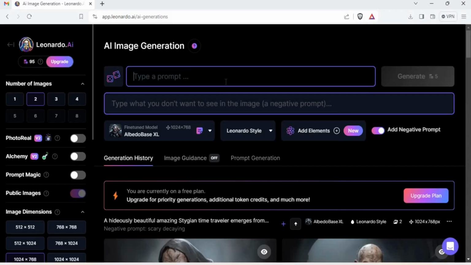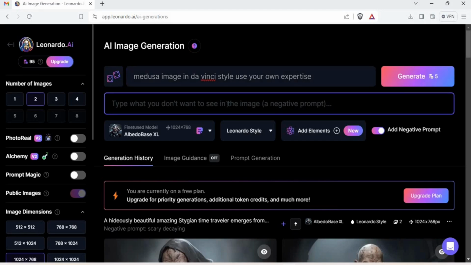Now let's try with this one. Medusa. Let's give it a Medusa image in Da Vinci style. Use your own expertise.